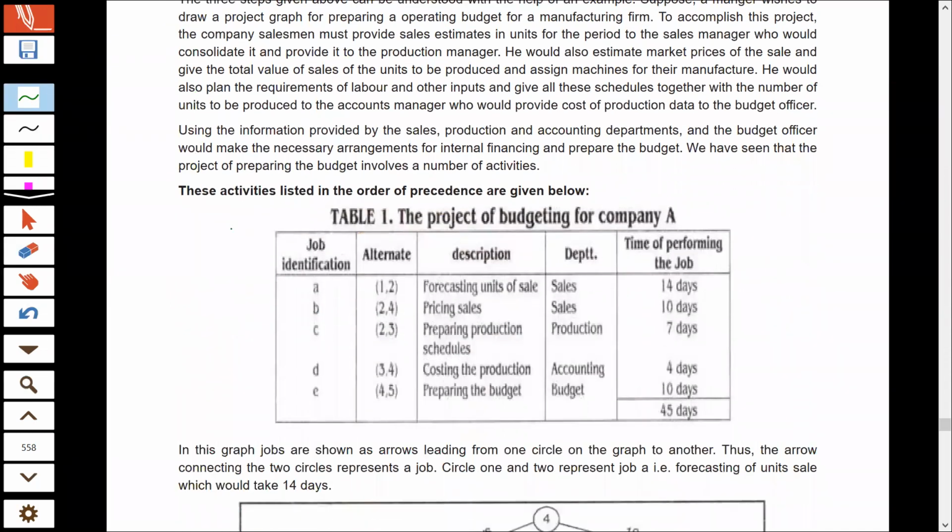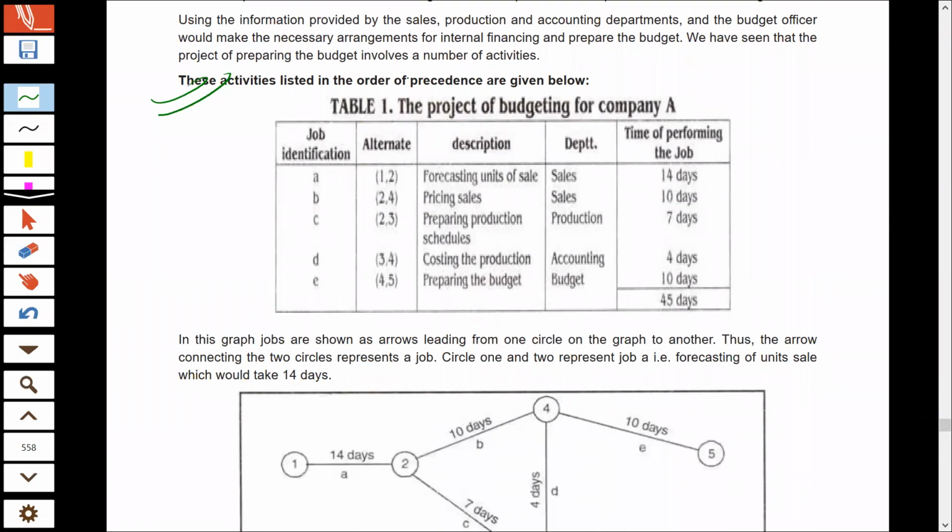Now we'll look at the example of PERT and CPM. We will draw the PERT chart and CPM chart for this particular example. Herein you can see that the company is having the project of preparing a budget. Preparation of a budget is also one kind of project, and various activities go on to prepare a budget. Now these are various activities which will go on in preparation of the budget.